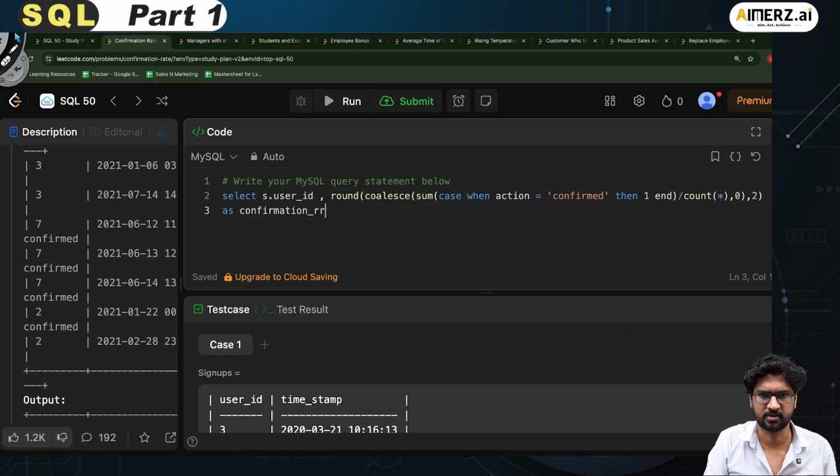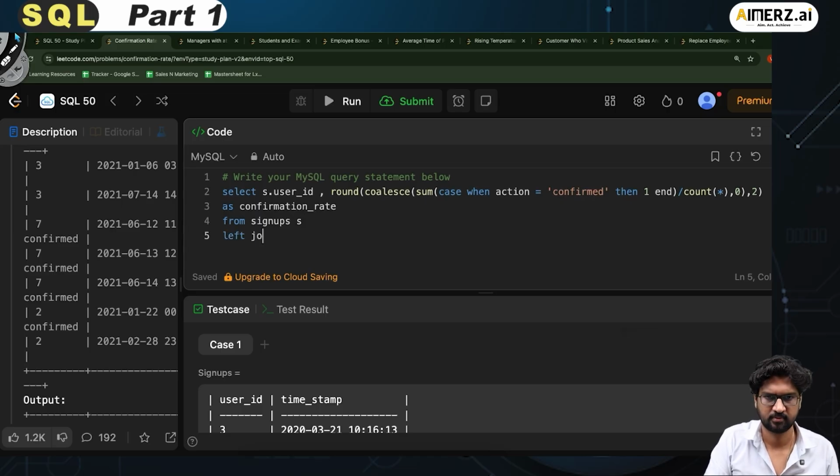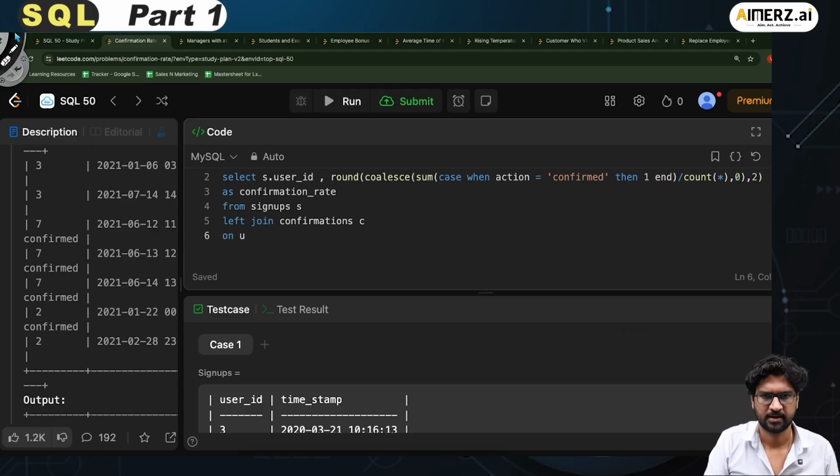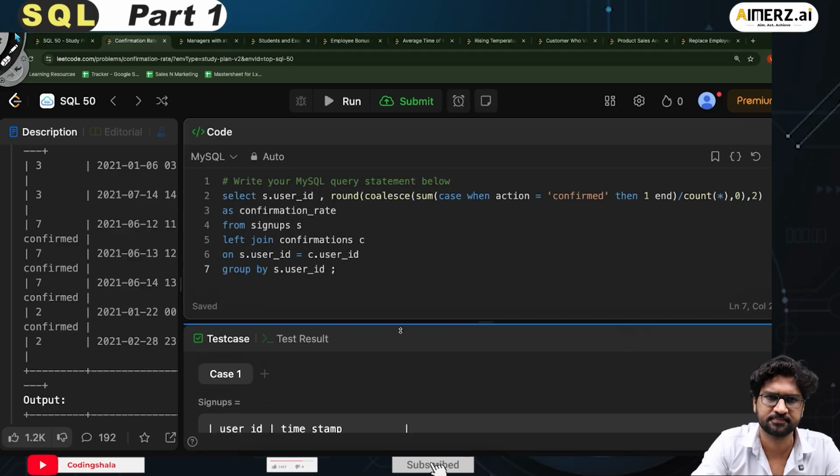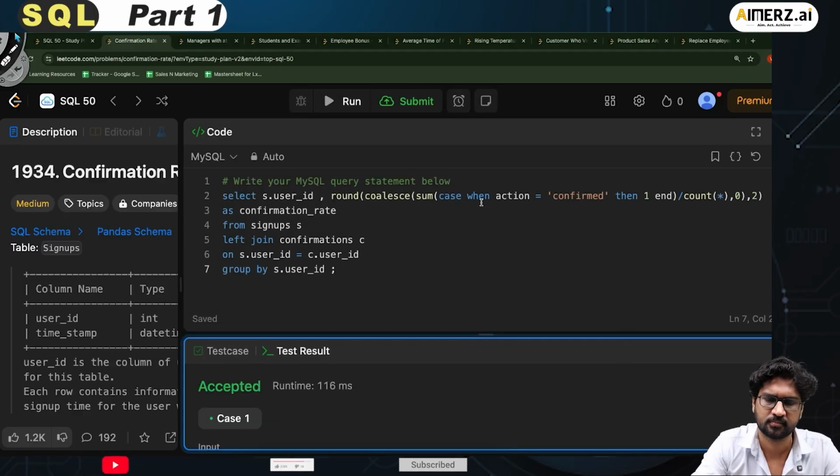confirmation_rate from signups as S left join confirmations C on s.user_id equals c.user_id, and then I call group by s.user_id. Let's run this and see if it works. Perfect, it has been accepted.